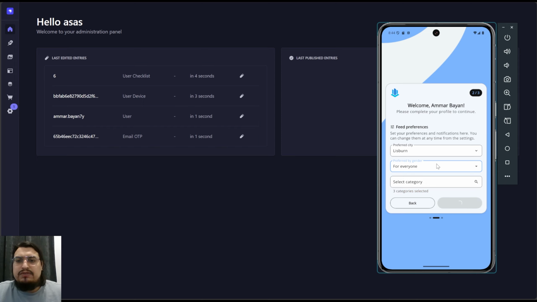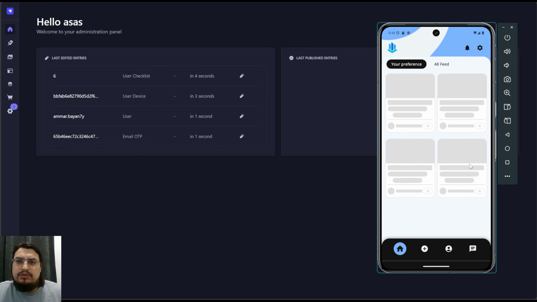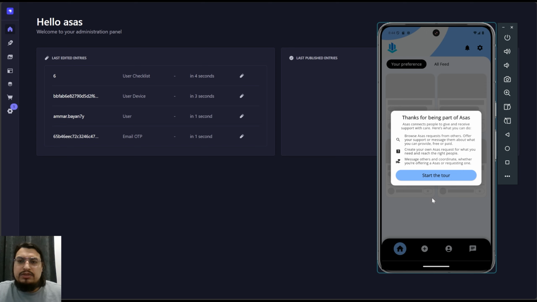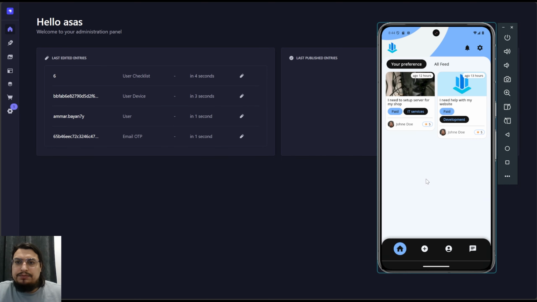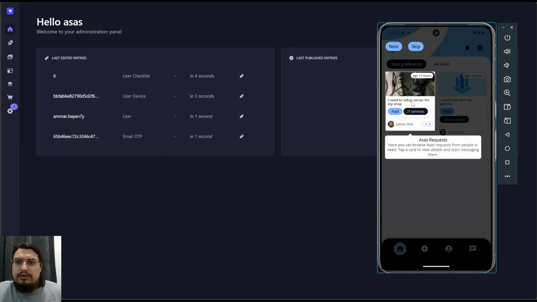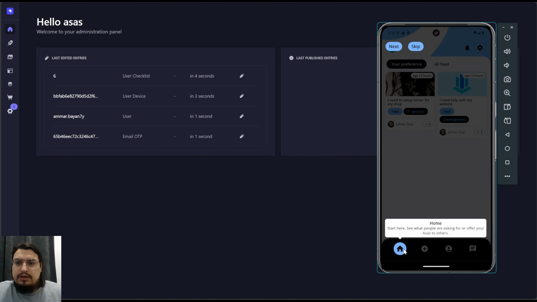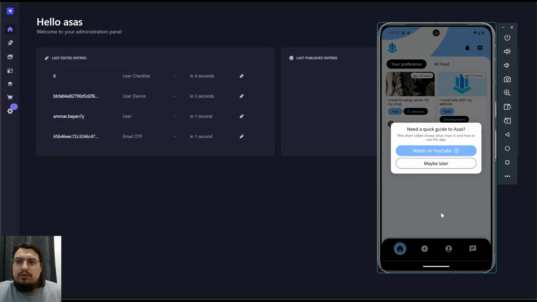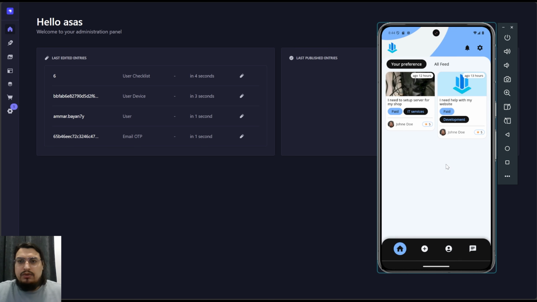Once I do so, it will ask for the notification permission that the app needs, but I've already added those, so it automatically moves me to here, which is the first screen of the app. As you can see, there's a tour and some demo requests here. The tour explains what each button does, what each card does, and each screen, until you reach the final stage of the tour, which is if you still need some help, you can watch a video. And for now, let's go, maybe later.